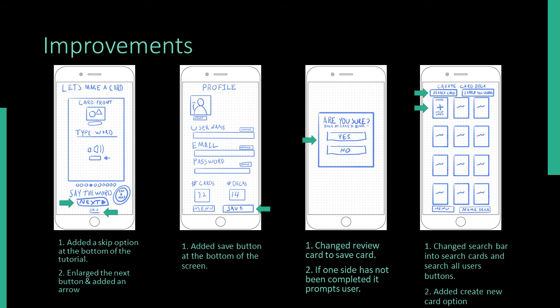The last update is, instead of a search bar, I believe a search button and search all users button will help the flow of the project. For instance, if Olga doesn't have time to create her own card for her deck, she can just press the search all users button and search for the word she wants and add it to her deck for work.